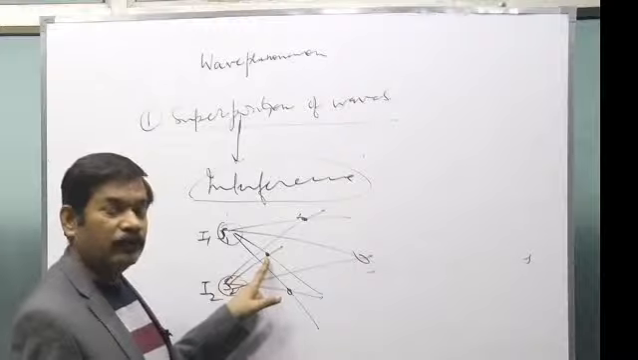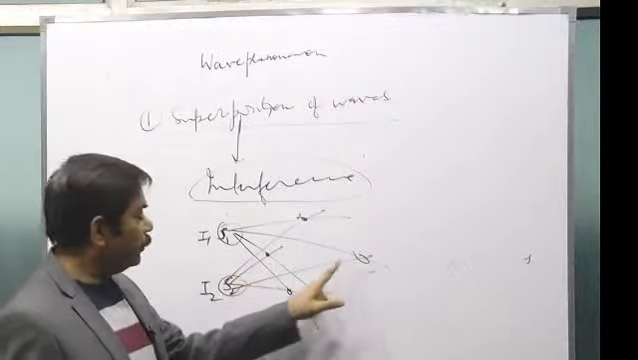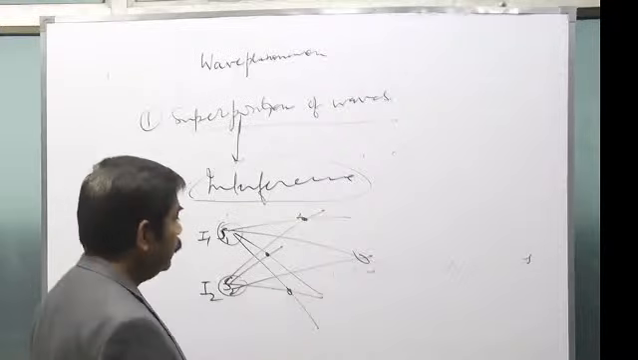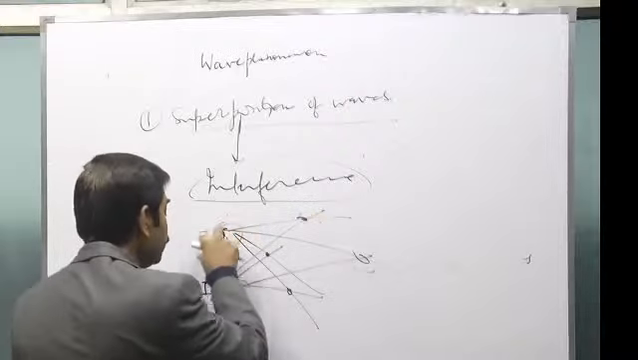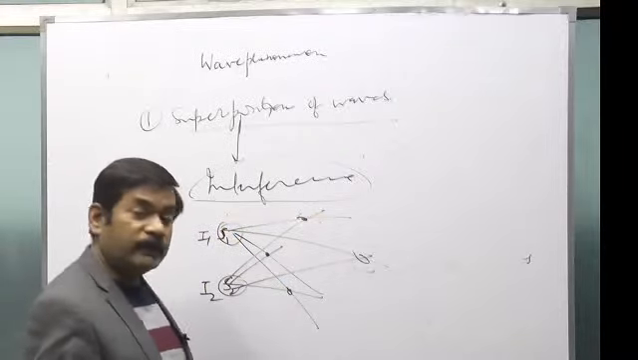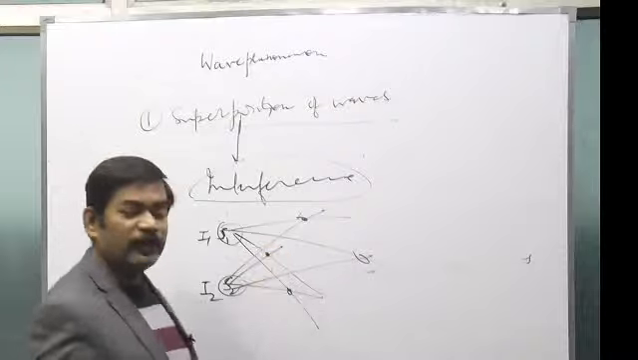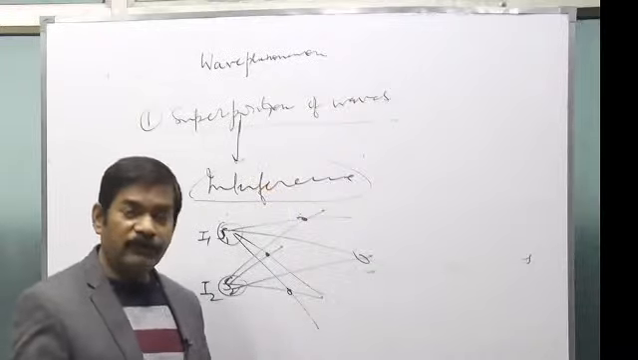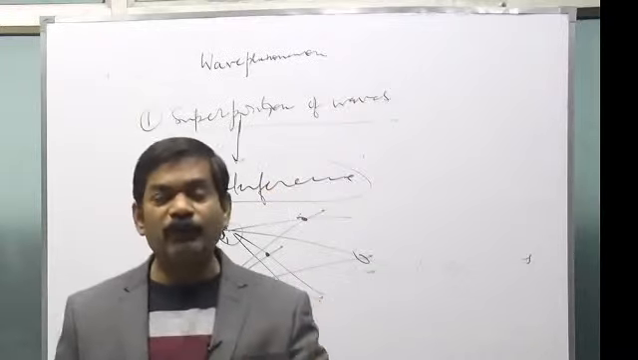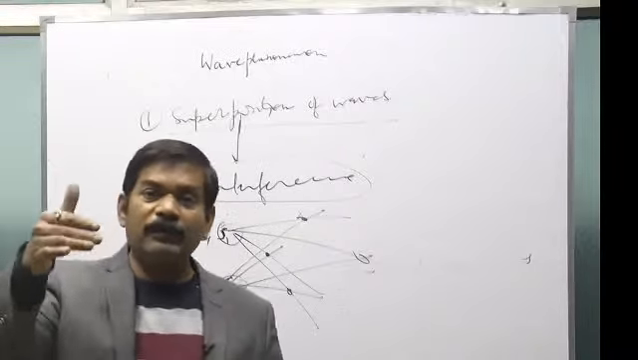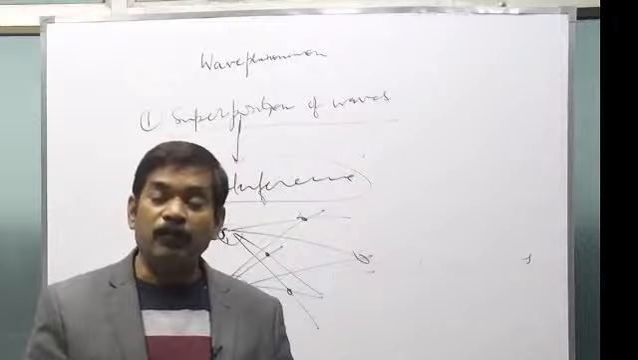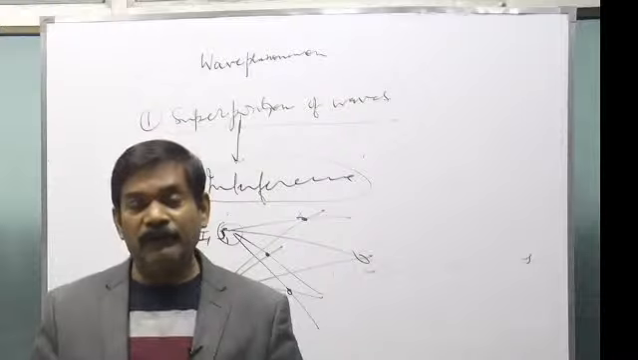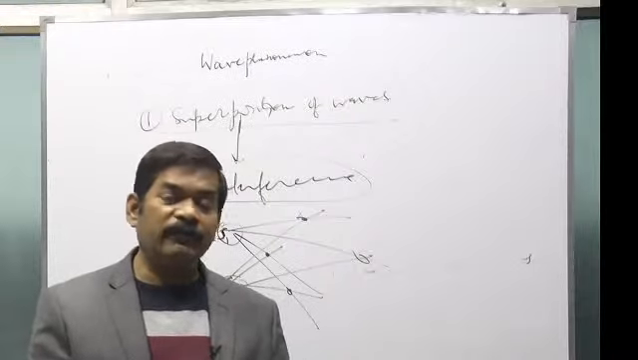Your perception will be that the intensity of sound here should be I1 plus I2. But we don't find that. What really happens is, at some points intensity is more than I1 plus I2, and at some points intensity is less than I1 plus I2. This phenomenon is called interference, in which two or more waves meet, and the intensity at some point is more than the sum of the individual intensities, and at some other point is less than the sum of the individual intensities.